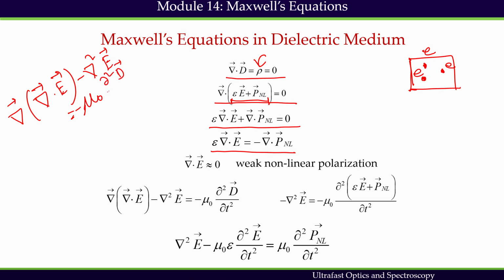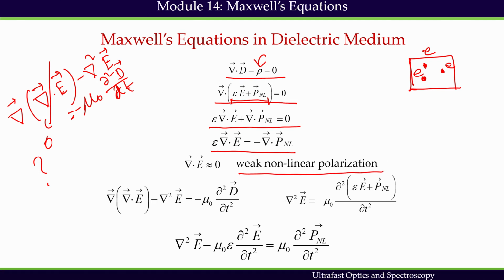d dt. Okay. Now, in vacuum we have seen that we have made it 0. The question is, in the medium, can we do that? In the medium, it is not necessary that the divergence of the electric field would be 0. It is not always necessary, but if we consider very weak nonlinear polarization, this is a perturbative limit.